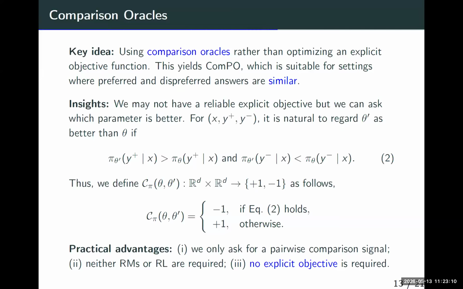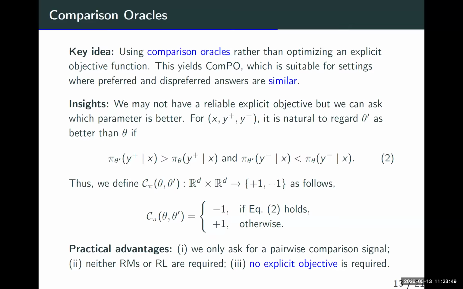Also, does this thresholding make optimization harder? Yes, it makes optimization harder, because if you have an explicit objective function, you can use a gradient. But now we don't have the gradient, because we don't have the explicit objective. We don't even have the function value. I will talk about that later. From an optimization perspective, this signal is very weak, but from a human or data-driven perspective, this signal is very reliable and strong. However, in DPO, maybe because we use the wrong objective function, even though you have the gradient information, it may lead to some problems, as I have explained before.